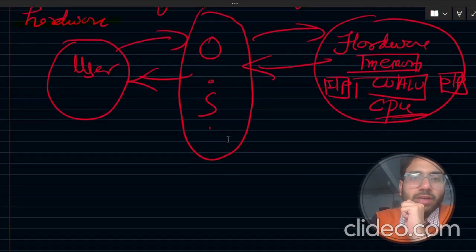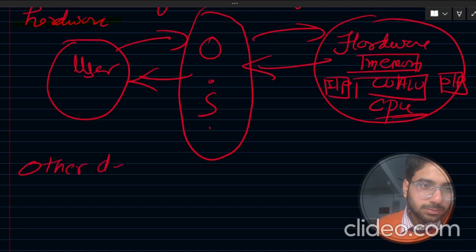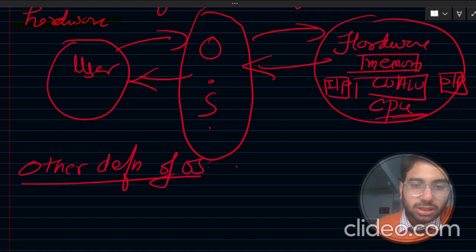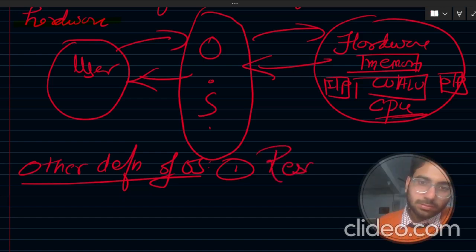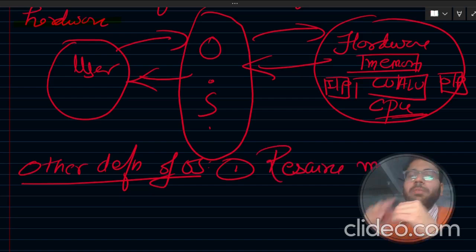Now, talking further, what are the other definitions of operating system? Other definitions of OS. The number one definition of OS that is given in books as well is that it is a resource manager. See, a computer has various resources. The operating system manages those resources. That's why it's called a resource manager.